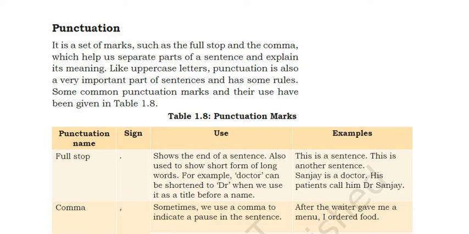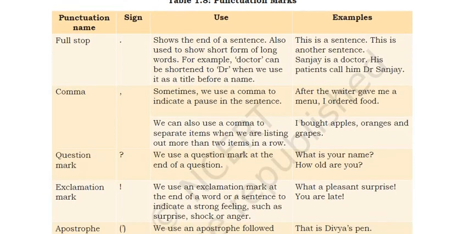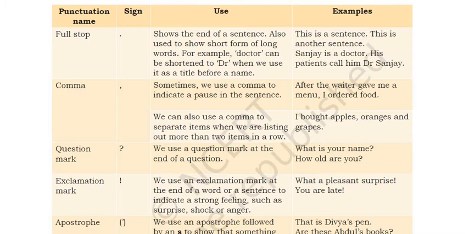Just as we saw the rules for capitalization, in the same way for punctuation also we have some rules about where to put these marks. So let's see the punctuation mark rules.